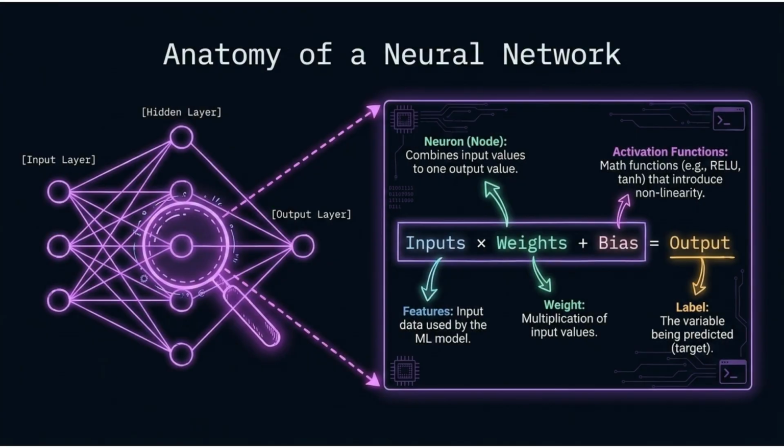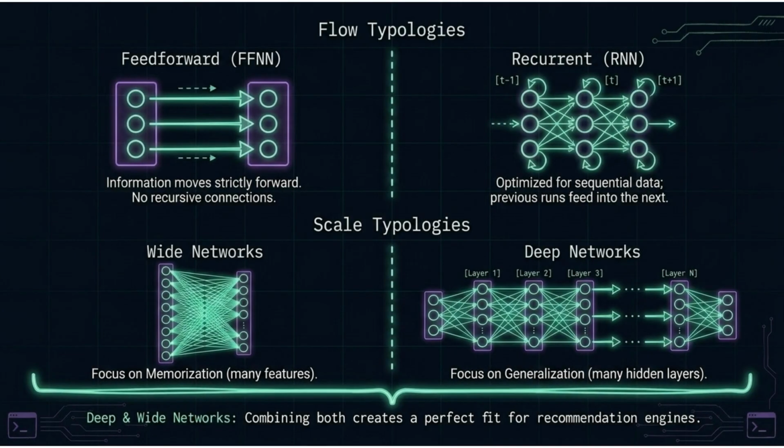A neural network consists of input, hidden, and output layers. Each neuron combines input values using weights and a bias, then applies an activation function to produce an output, introducing nonlinearity. Flow typologies include feed-forward networks, which move information strictly forward, and recurrent networks, optimized for sequential data.